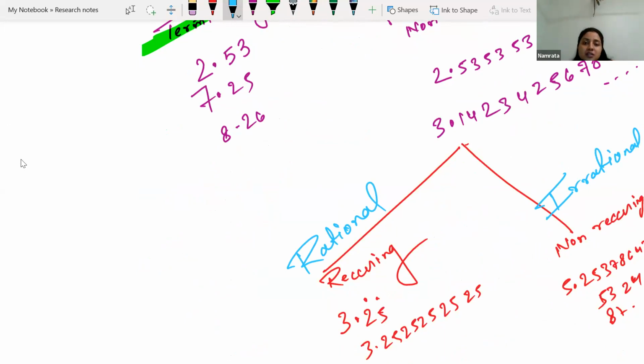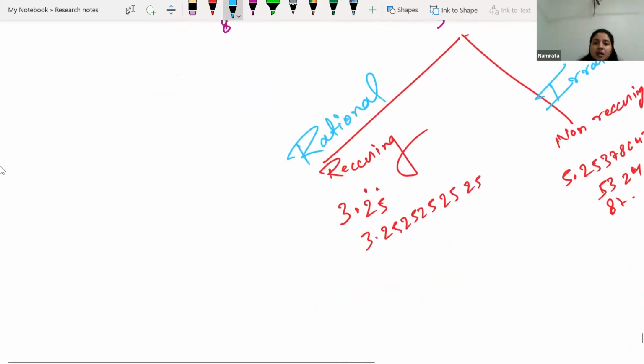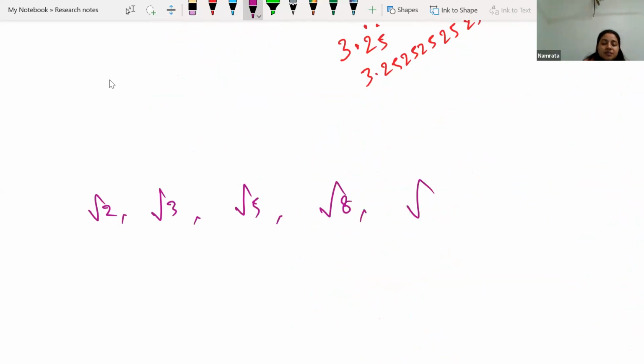Irrational numbers are numbers which are non-terminating and non-repeating. Non-repeating means non-recurring. Terminating numbers are rational numbers. Non-terminating, if it is recurring, if a repeating pattern is there, that is also a rational number. Now, you must know that root 2, root 3, root 5, root 8, root 7, these numbers which are not perfect squares, are irrational numbers.